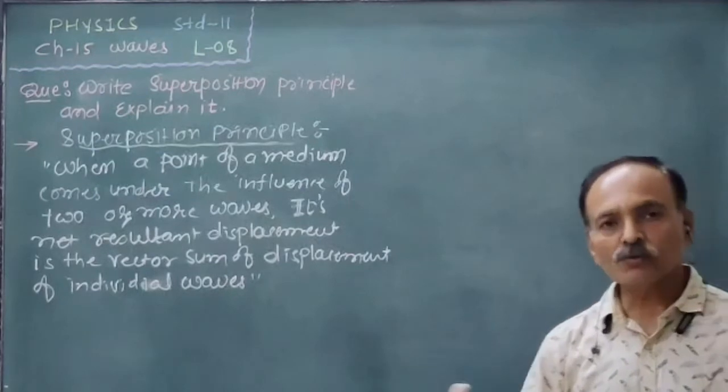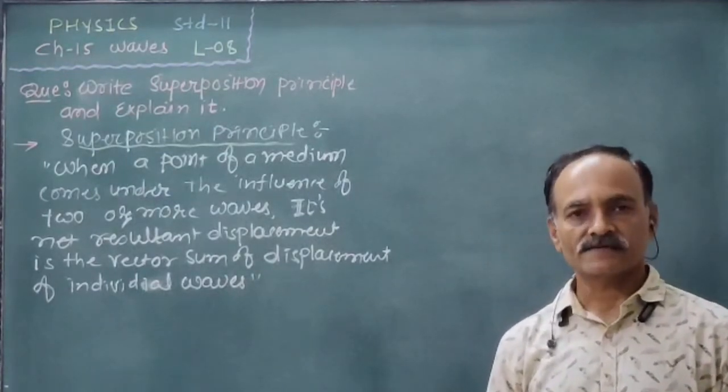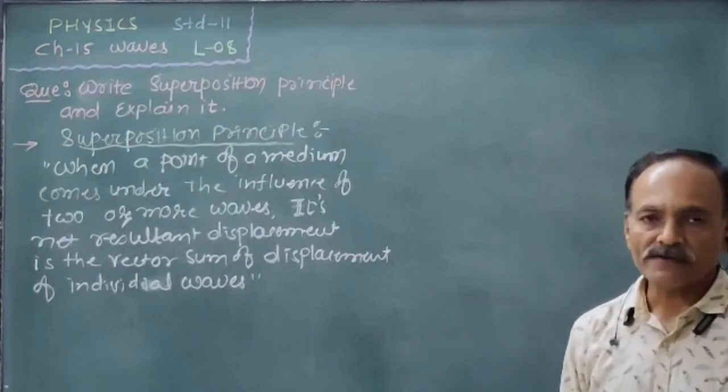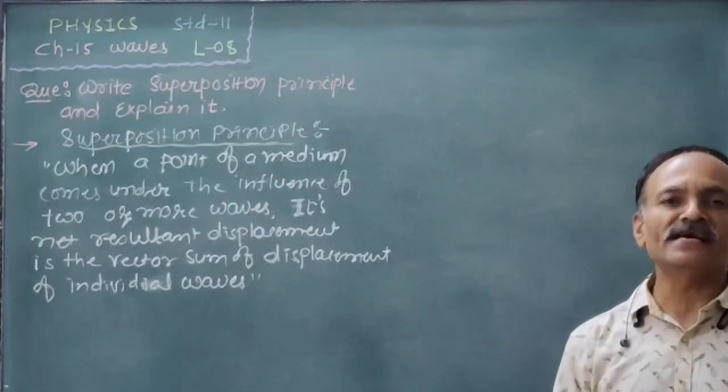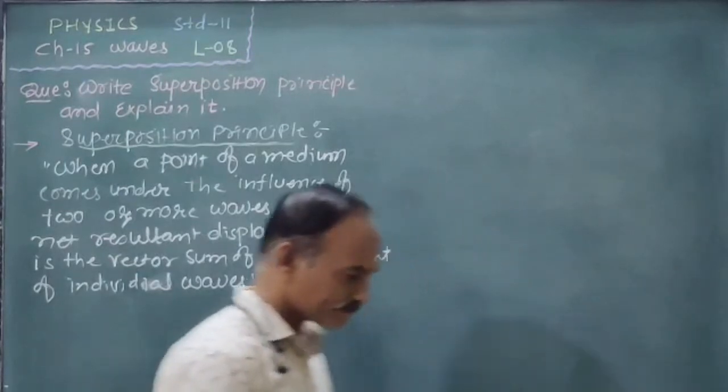Right? If two waves are moving in opposite direction, what happens? They preserve their nature even after they cross each other.